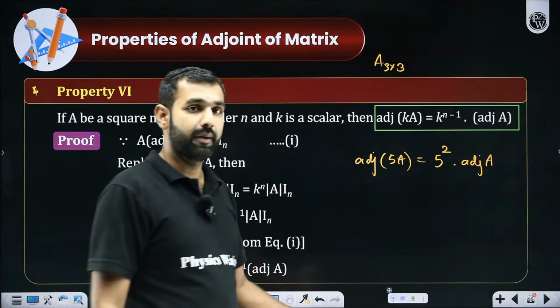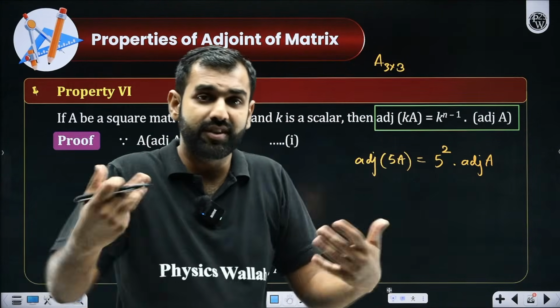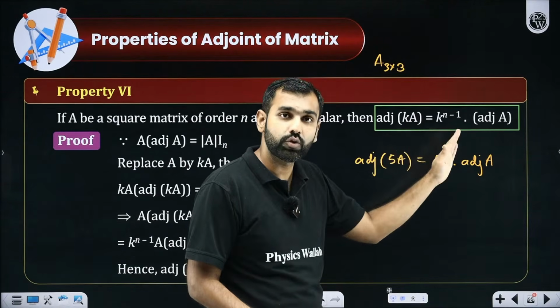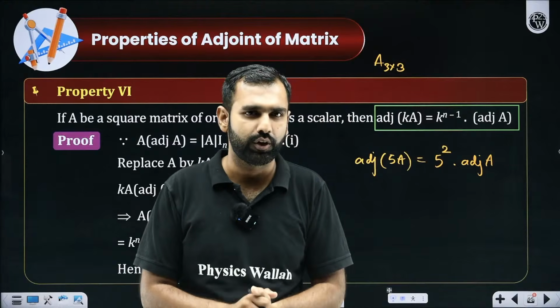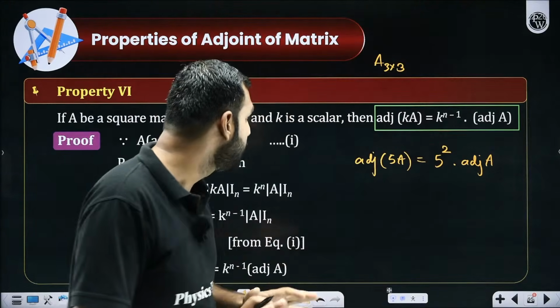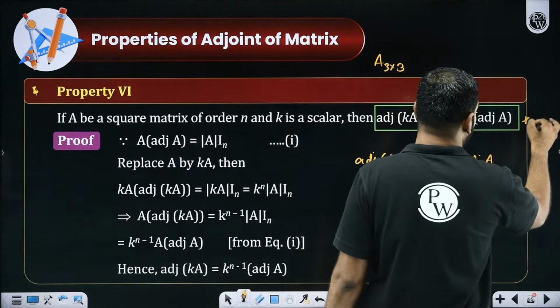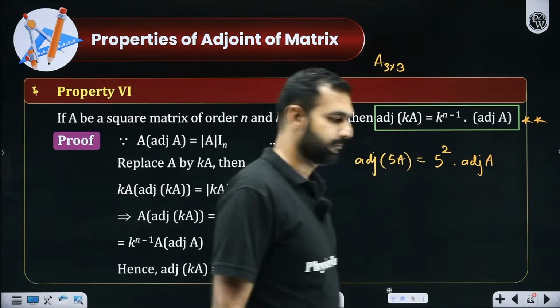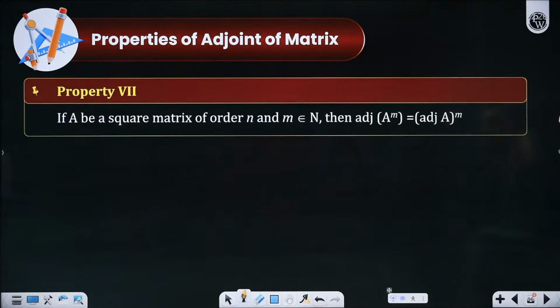So you don't have to multiply the matrix A by 5 and then find its adjoint. You can take that 5 out as 5 square, which is 5 to the power 3 minus 1, and then you simply deal with the adjoint of A, which you know how to. Everybody able to digest and understand all these properties? Yes or no? Tell me honestly.